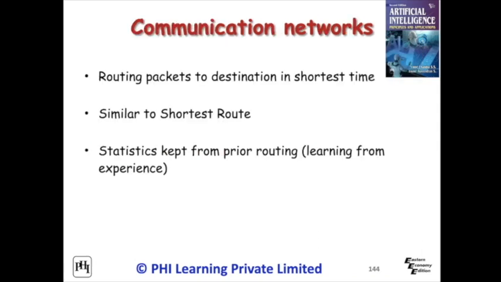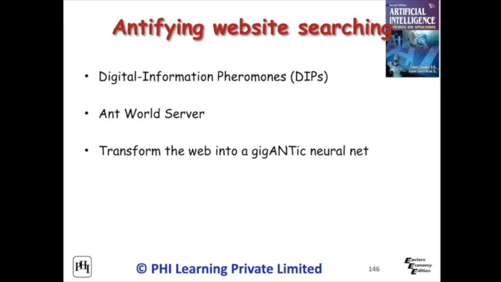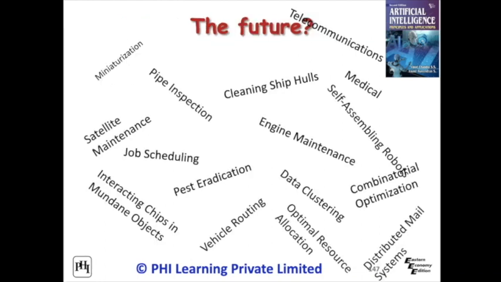One of the major applications of ant systems is in communication networks. The usage of ant systems in communication networks is widespread because of identification of shortest route, congestion reduction, self-adaptability and flexibility. Antifying website searching is another application. In future, ant systems are applicable.